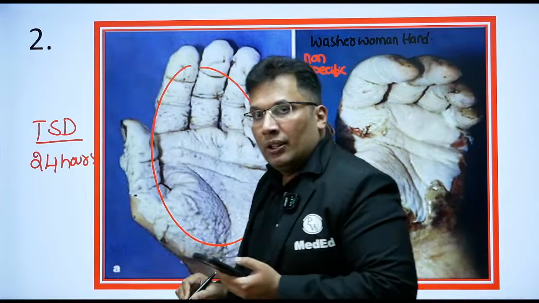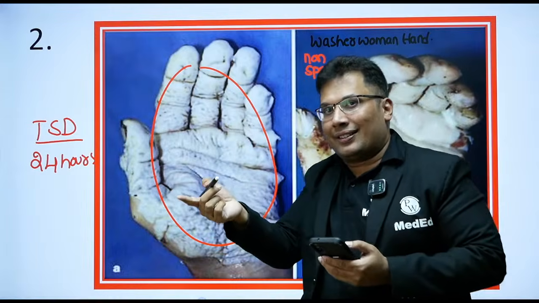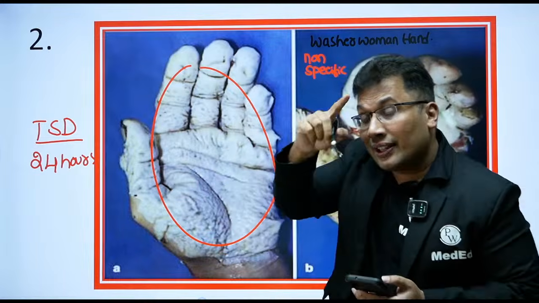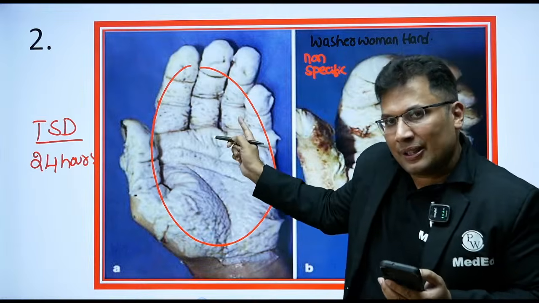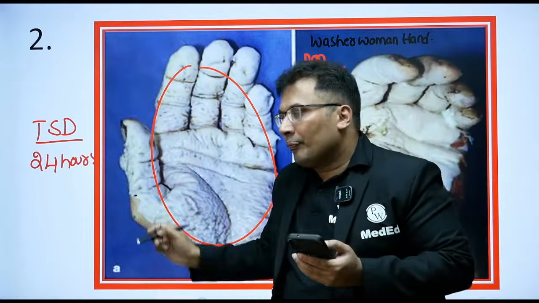Entire hand, 24 hours. Fingers, 3 to 4 hours. Degloving of skin, 3 to 4 days, or 2 to 3 days. Non-specific. Washerwoman hand. Good.